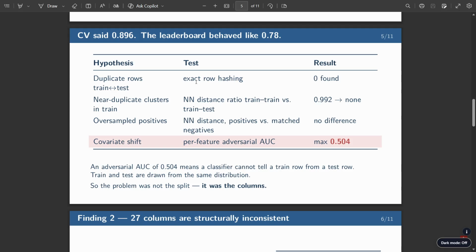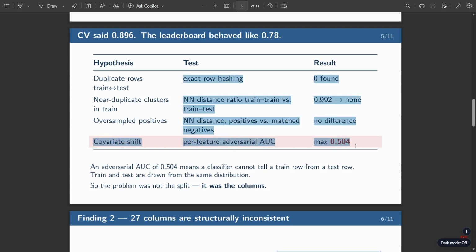Duplicate rows between the train and test, we got none. Near duplicate clusters inside train, we also got nothing. And oversampled positives, we also got nothing. So in the covariate shift, we got the most important thing. In the per-feature adversarial AUC test, we got a result of 0.504. So it was a coin flip moment for us.